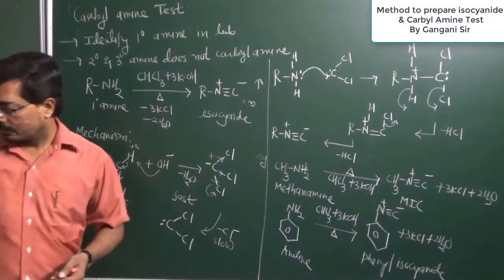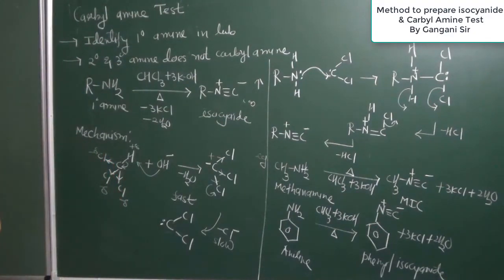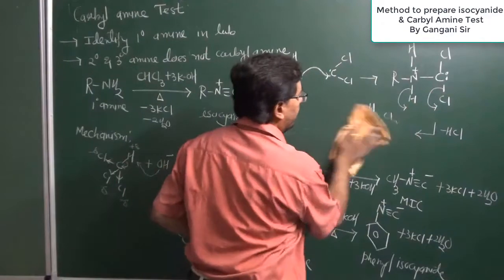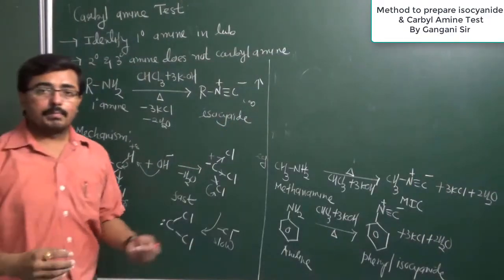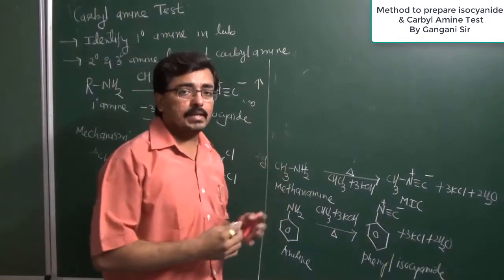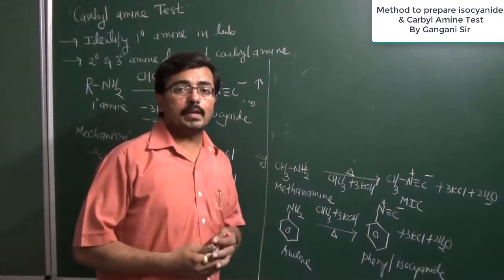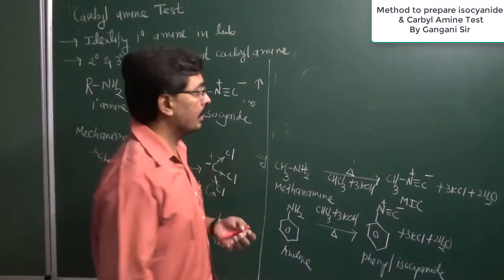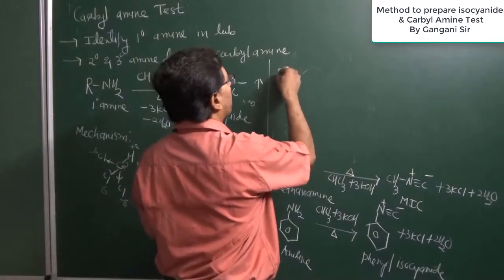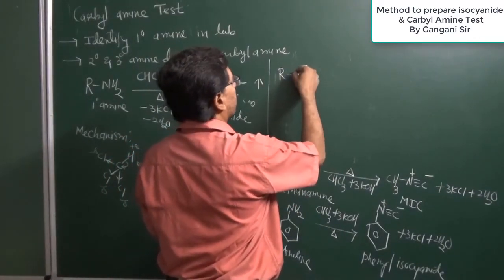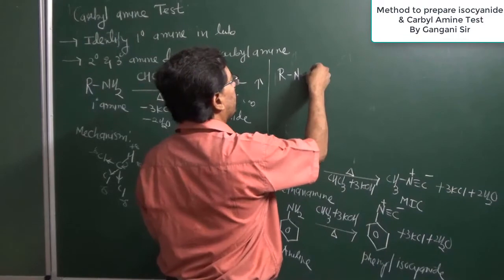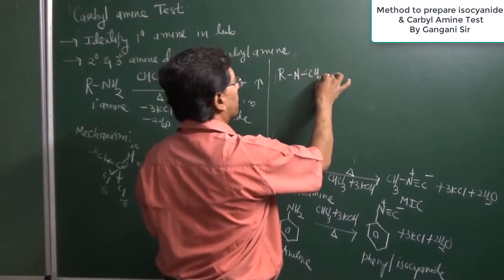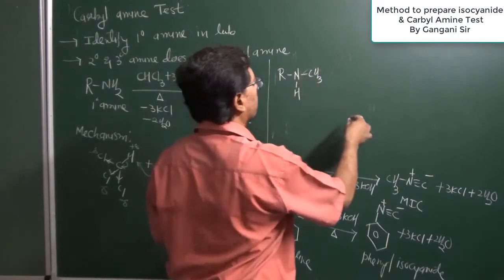Now, my dear students, in various competitive exams you are given various structures of amines. You have to identify which amine will give the carbylamine test and which will not. Try to detect which amines will not give a carbylamine test.